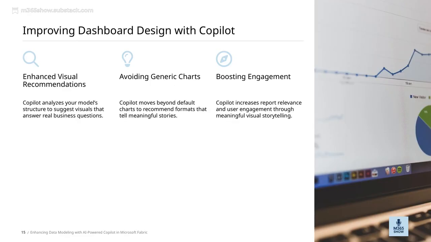And what's really powerful is that Copilot analyzes the structure of our data model. By understanding how our data is organized, it can suggest visuals that directly answer real business questions. This targeted approach makes our reports more insightful and actionable. Overall, this means our dashboards become more than just pretty pictures. They become compelling stories that drive better decision-making.